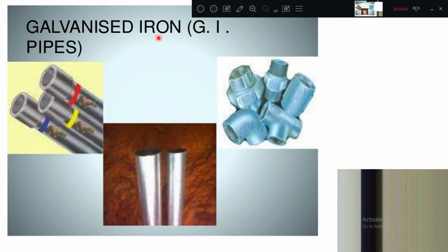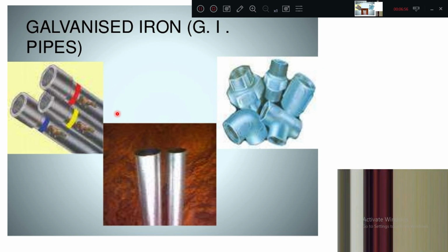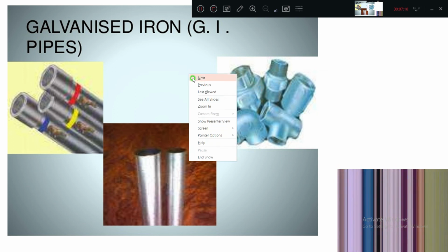Now GI pipes, generally these are very strong, so these are generally used for drinking water purpose. These are called GI fittings. So here we have GI tees, elbow, couplers. These are called unions. Like this, a lot of GI fittings are generally used.